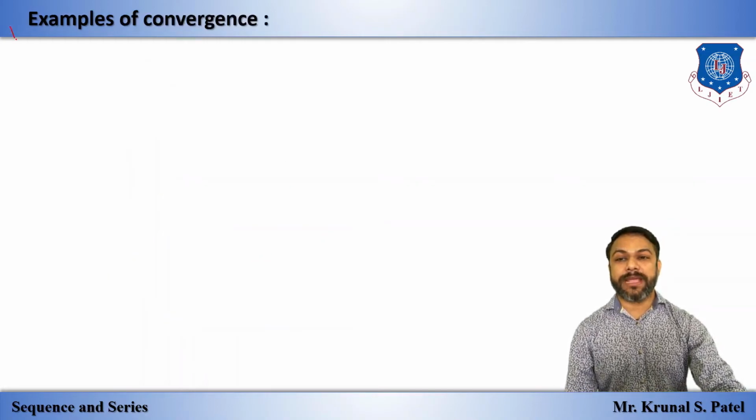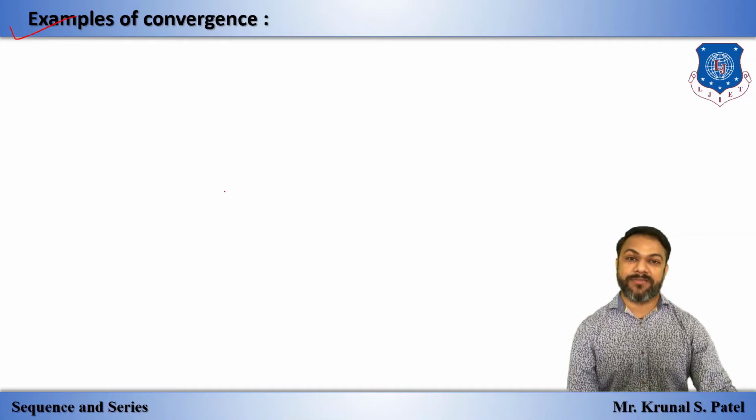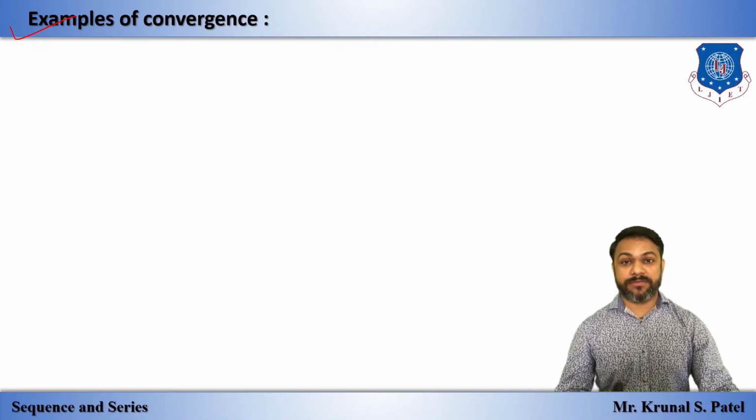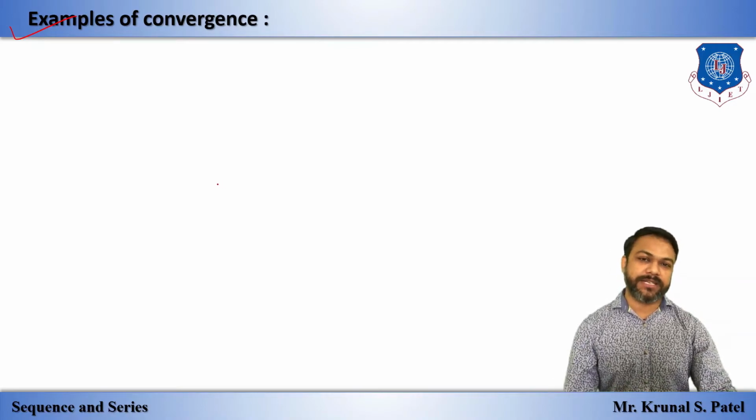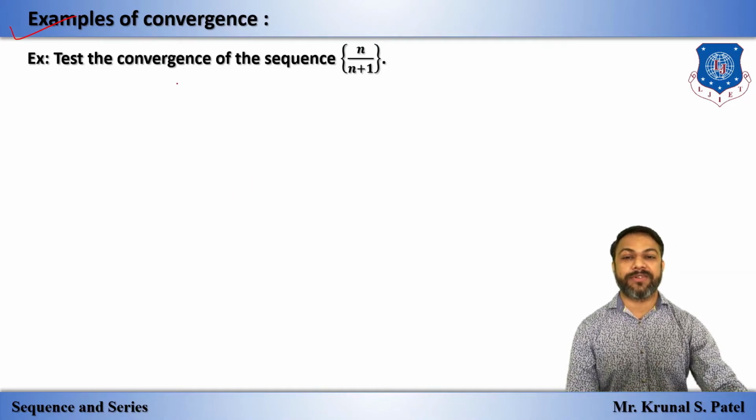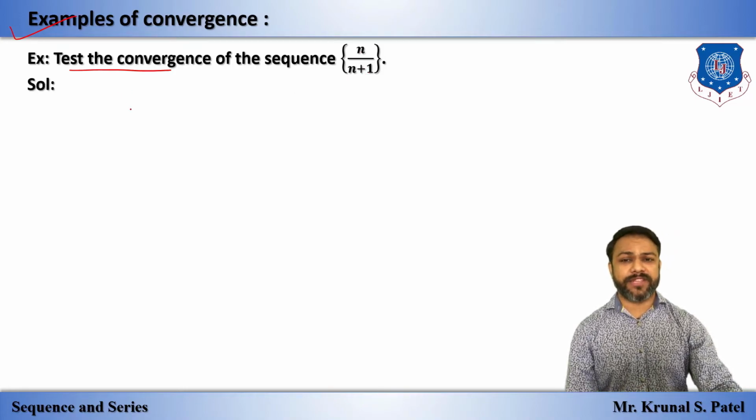Now we have main examples on convergence, where you have to check whether the given sequences are convergent or divergent. Okay, so let's start with the very first example. Test the convergence of the sequence n upon n plus 1. First we will start with un.